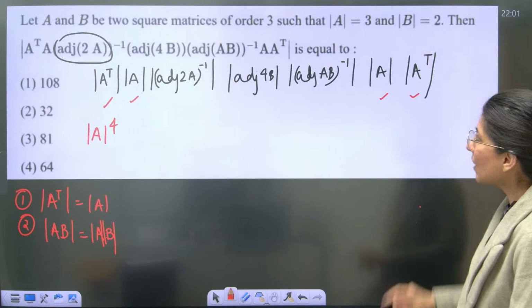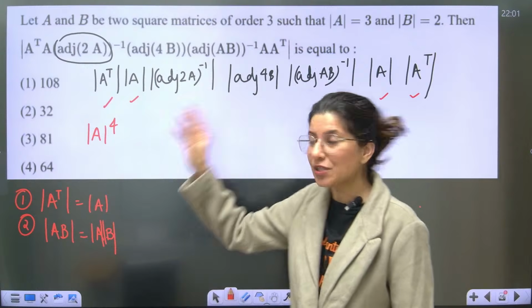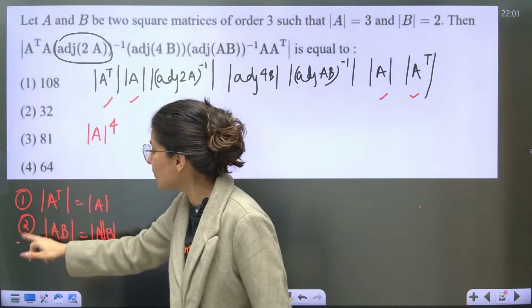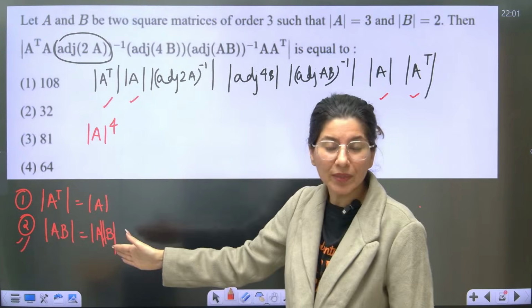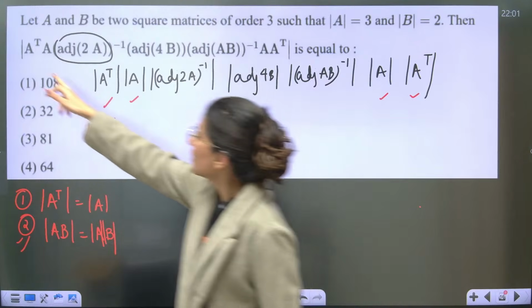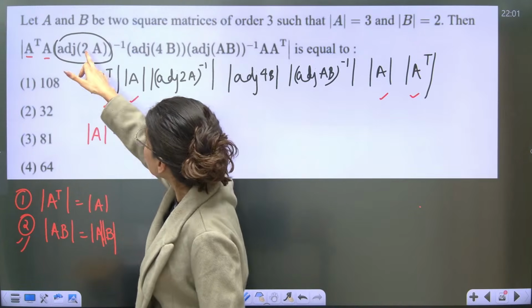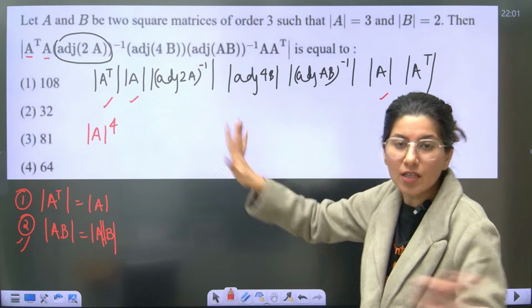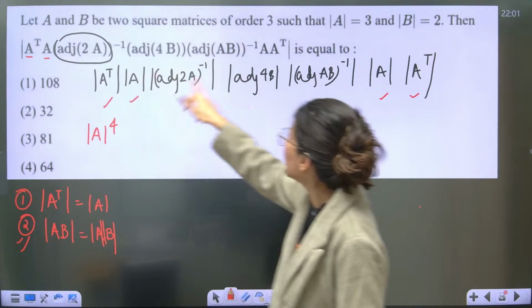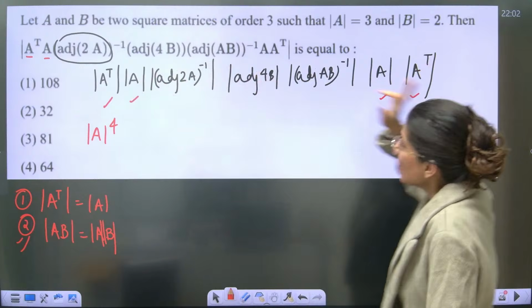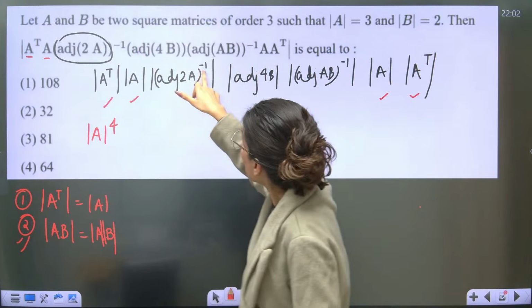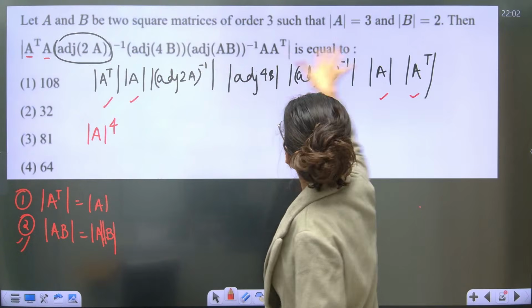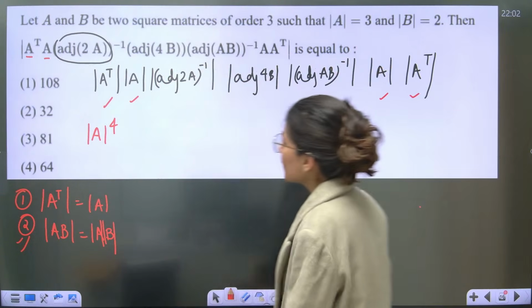Okay. Now coming back to this. What we did in this question: first we used the property that determinant of A into B is determinant A times determinant B. So this is one determinant, this is second, third, fourth, fifth, sixth, seventh. Seven determinants can be separated out. Be careful that this inverse is on the complete expression. What is the next property? So this is again done.